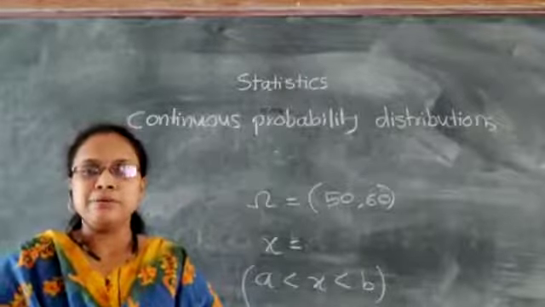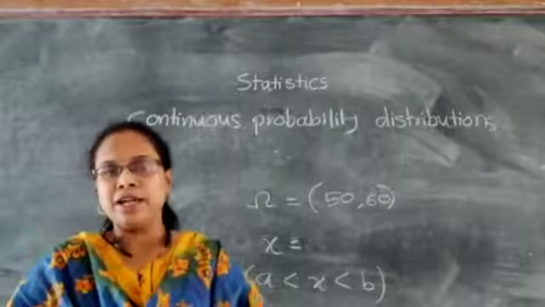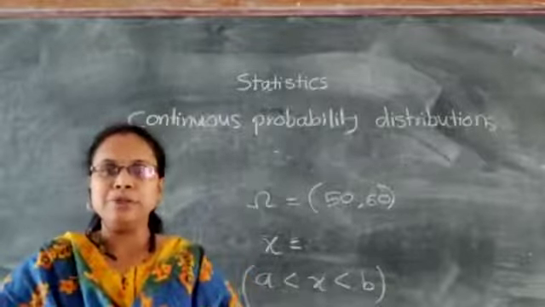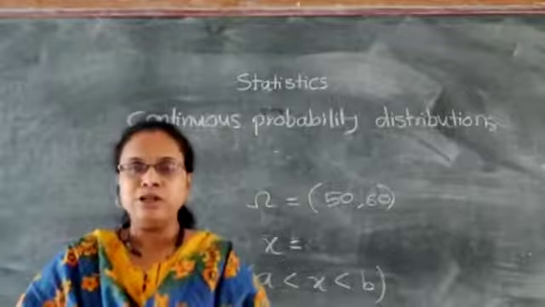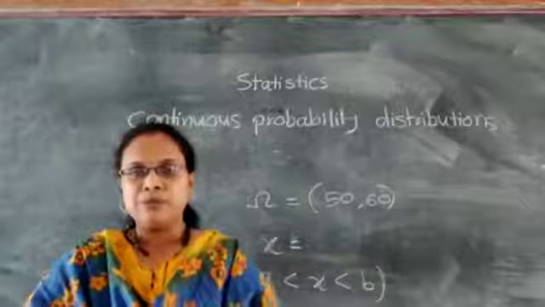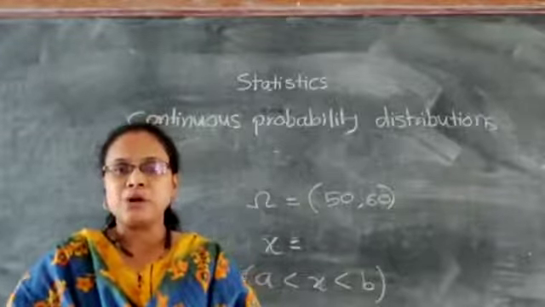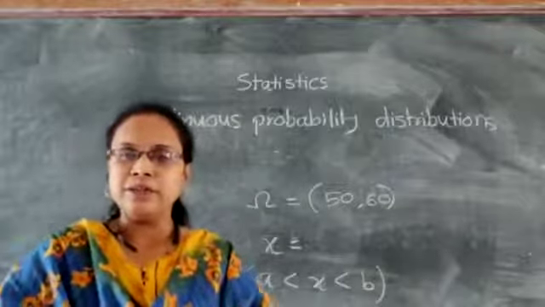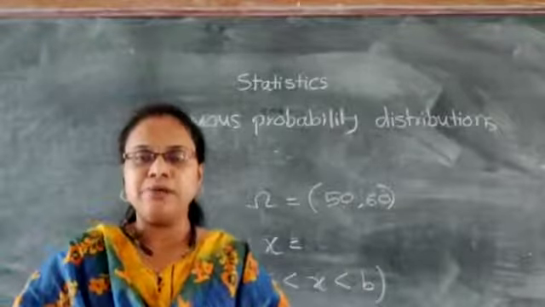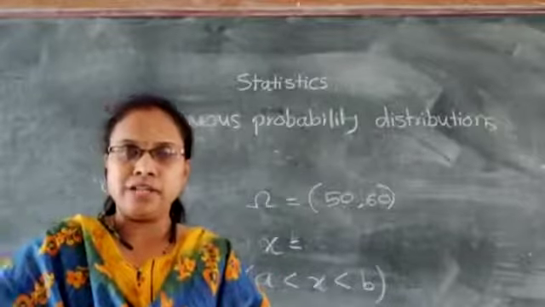Many examples we can take, or we can take the real line and the numbers between 0 and 1, or between 0 and 10, or the numbers greater than 0 or less than 0. These types of intervals are not countable, and we can take a continuous random variable on them.